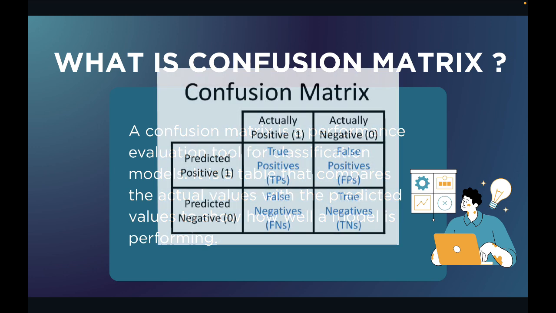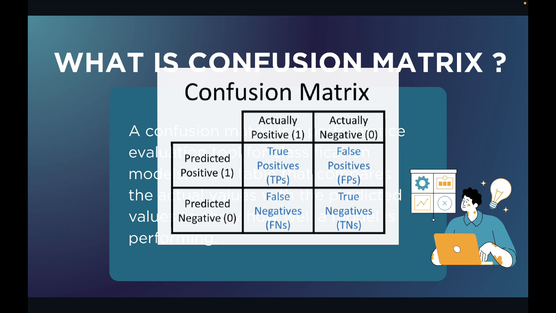True positive: the model said yes and it was yes. True negative: the model said no and it was no, the model was right. False positive, a type 1 error: the model said yes but reality was no. And false negative, a type 2 error: the model said no but reality was yes.